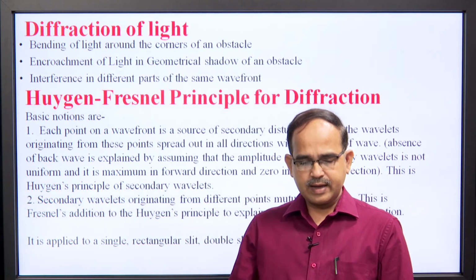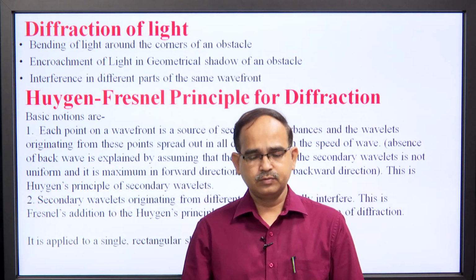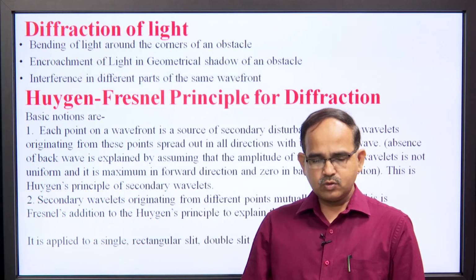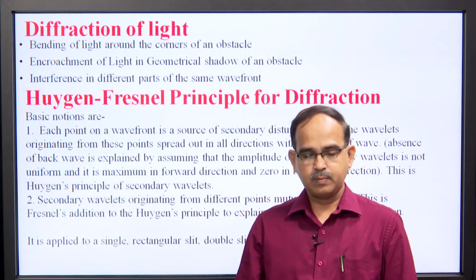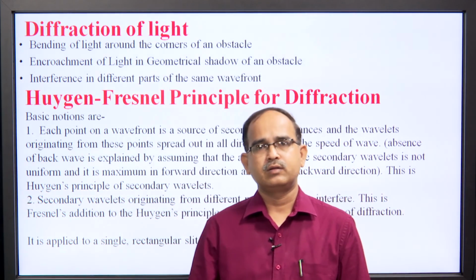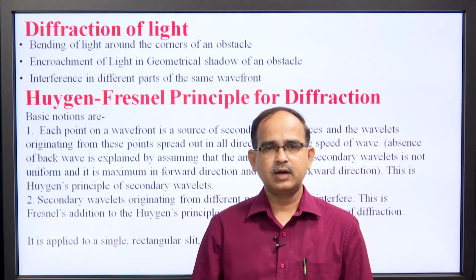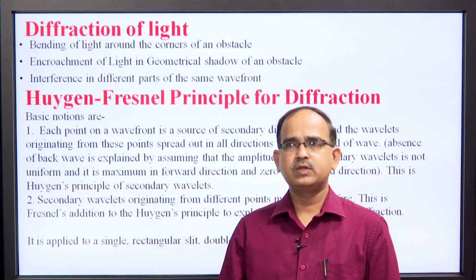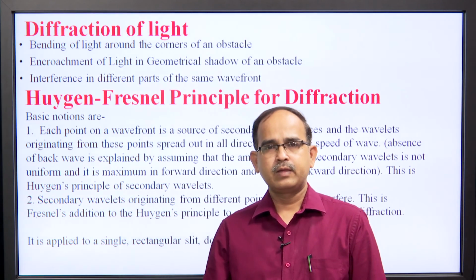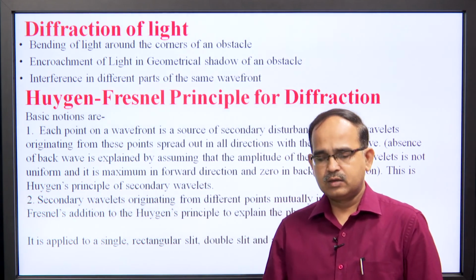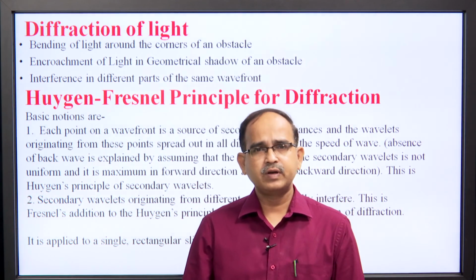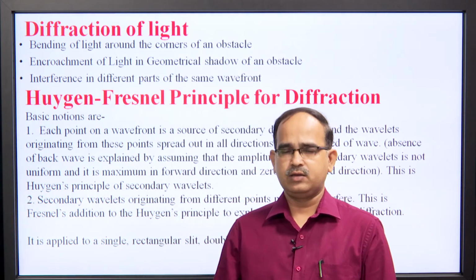So, next is Huygens-Fresnel principle of diffraction. According to Huygens-Fresnel principle, each point of the wavefront is a source of secondary wavelets, and these wavelets propagate with the speed of the wave, and these waves have different amplitude in different directions.